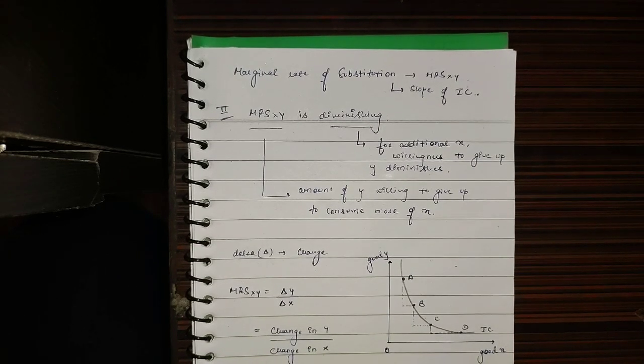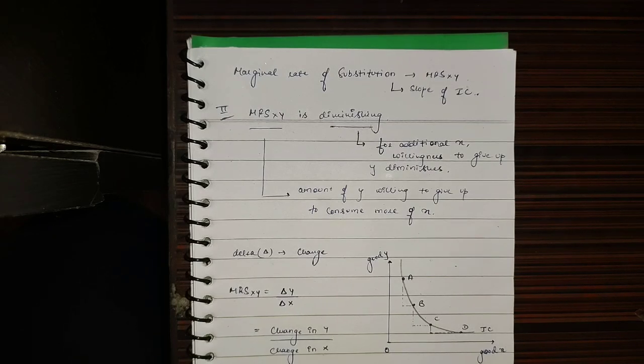Marginal rate of substitution can be abbreviated as MRSXY, and it is also the slope of the indifference curve. So, marginal rate of substitution is the amount of good Y that the consumer is willing to give up to consume an additional unit of good X.